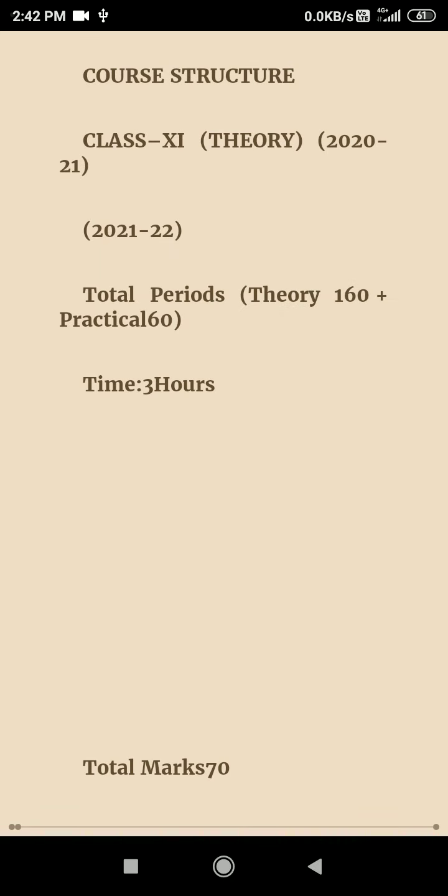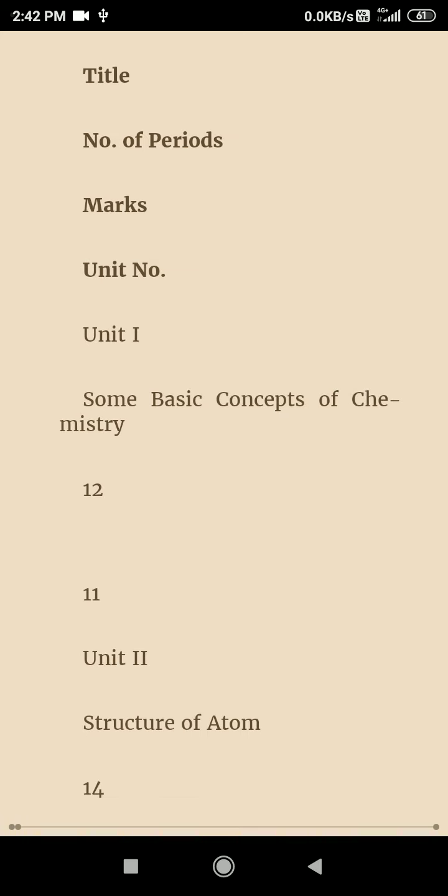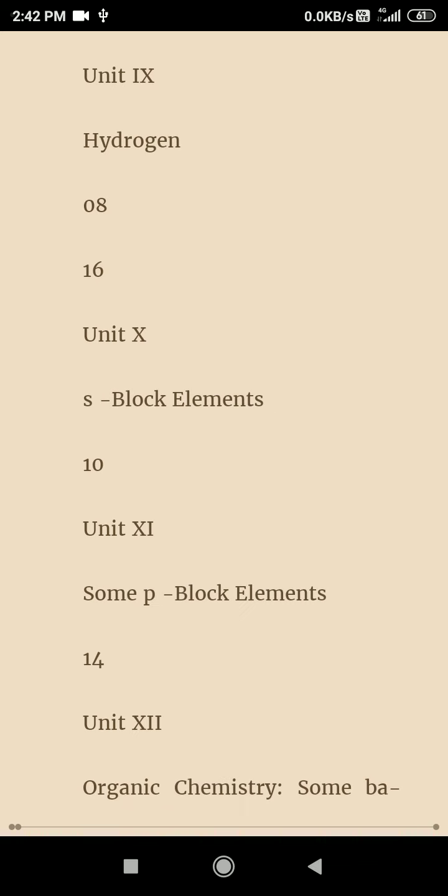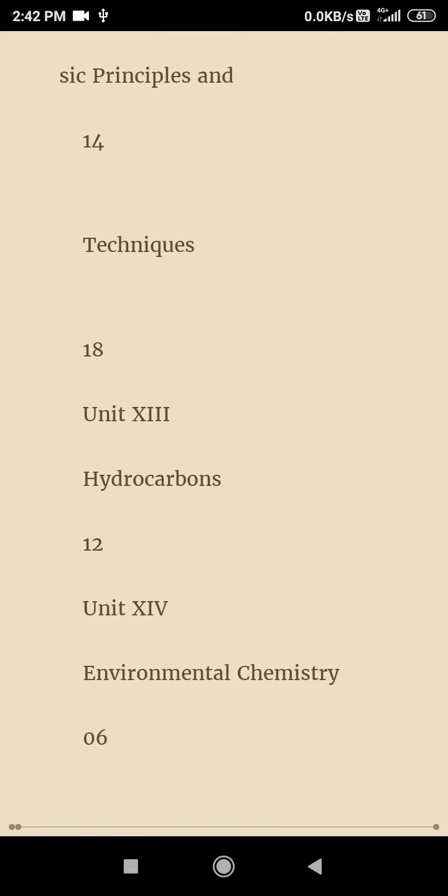In Chemistry 11 there are a total of 14 chapters, and all chapters are uploaded here. The first chapter is Some Basic Concepts in Chemistry. Second chapter, Structure of Atom, then Chemical Thermodynamics, Hydrogen, S Block Elements, P Block Elements, Organic Chemistry, the Hydrocarbon chapter, and Environmental Chemistry. This is the last chapter of standard 11, chapter 14.